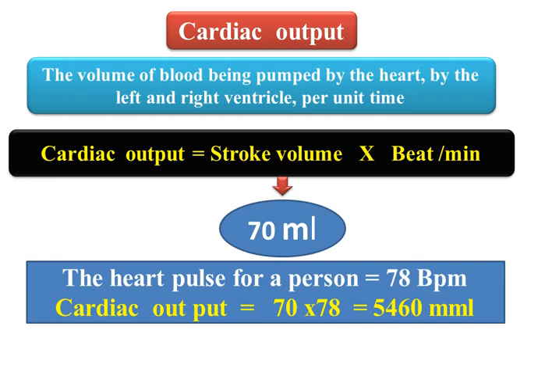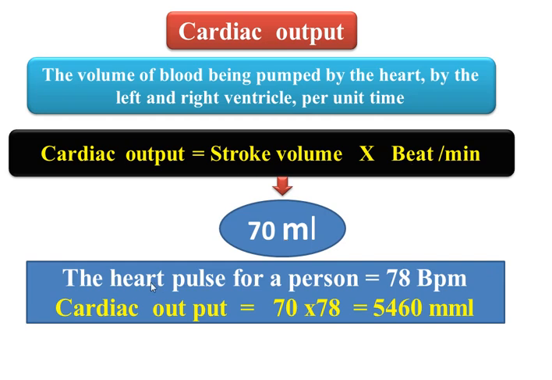We call it end systolic volume, and the quantity which leaves the heart at ventricular systole, we call stroke volume. This is stroke volume multiplied by beats per minute.